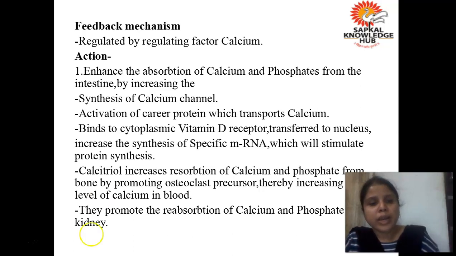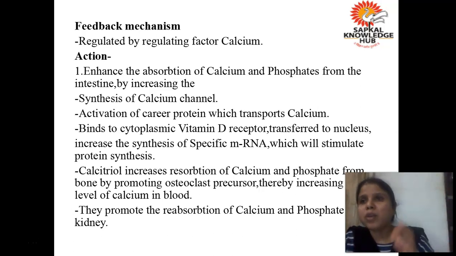Understood all of you? Next, one more thing is remaining, that they enhance the absorption of calcium by promoting osteoclast precursor, thereby increasing the level. Okay, so they promote the activation of osteoclast precursor. What they have to do, they have to increase the level of calcium. Are you getting? Vitamin D has to increase the level of calcium, so how does it increase it? One, it increases absorption.